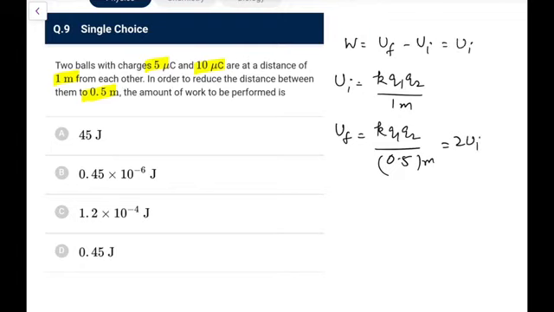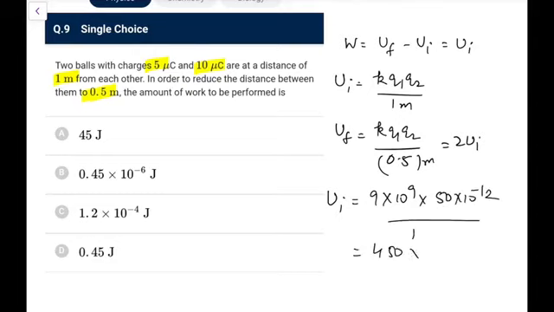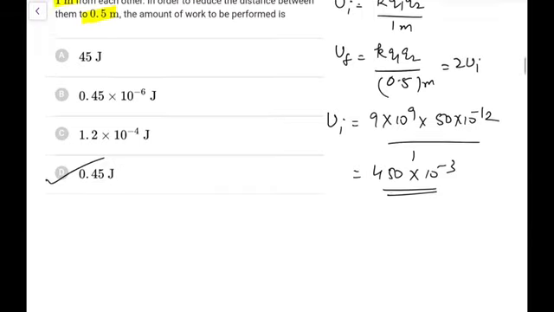So if I calculate this value of U initial, K is 9 into 10 raised to power 9, Q1 Q2 is 10 into 5, 15 into 10 raised to power minus 12 over 1. So 15 into 9 is 4, 15 into 10 raised to power minus 3, so that is 0.45. So we'll go for 0.45 joules. That is the answer here.